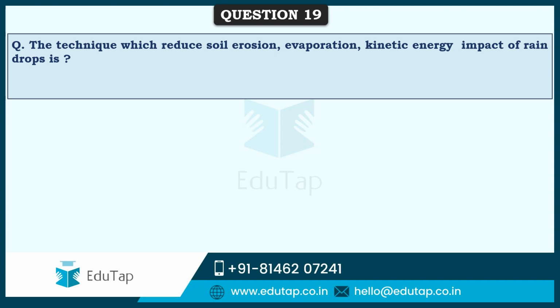So friends, next question is, what is the technique that reduces soil erosion, evaporation, and the kinetic energy impact of raindrops? That technique is mulching. When you do mulching, we reduce soil erosion, and mulching is done to reduce evaporation, so that whatever water or moisture is there can be conserved and utilized by the plants. It also reduces the kinetic energy and the impact of raindrops. So mulching is the correct answer here as per the options provided.